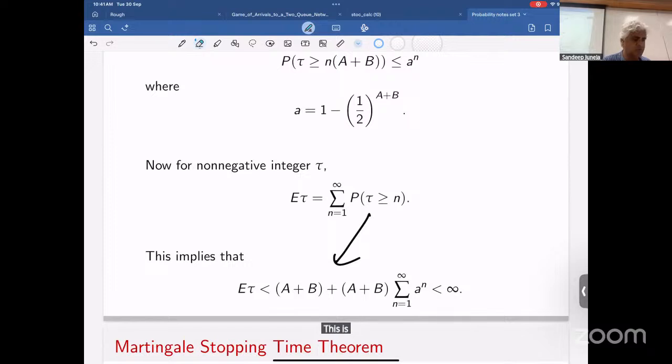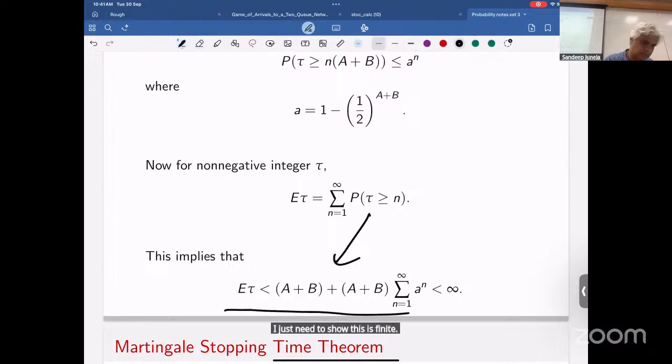This is just because tau is greater than or equal to 0. So first a plus b steps, I'm just bounding by a plus b. I just need to show this is finite. So you get the idea, right? Whenever you see a geometric intuition, one can come up with these proofs. I just need an upper bound.